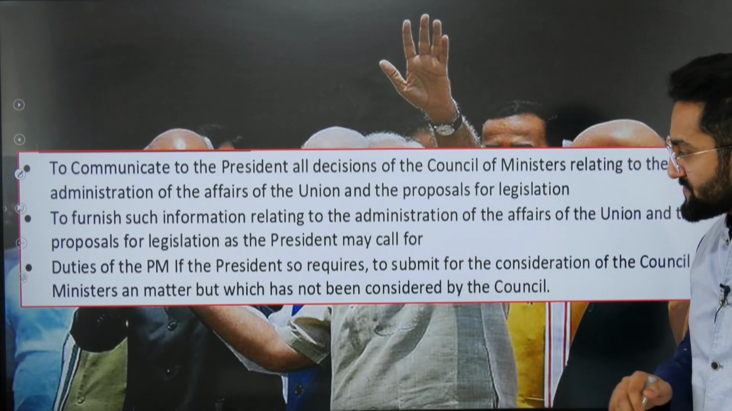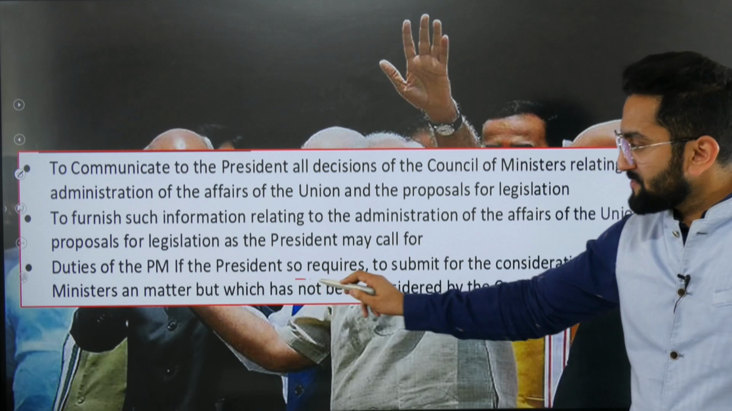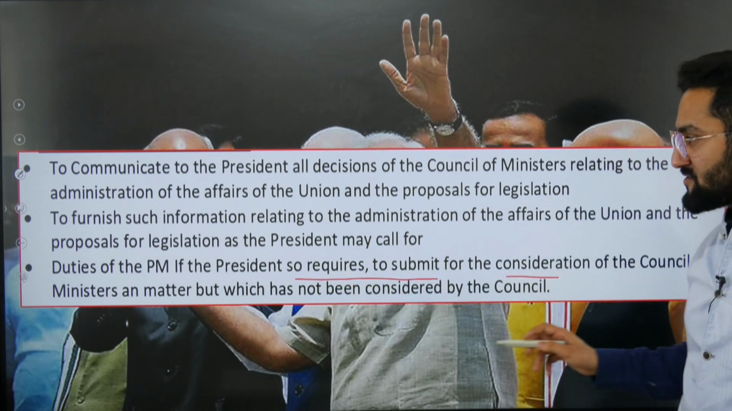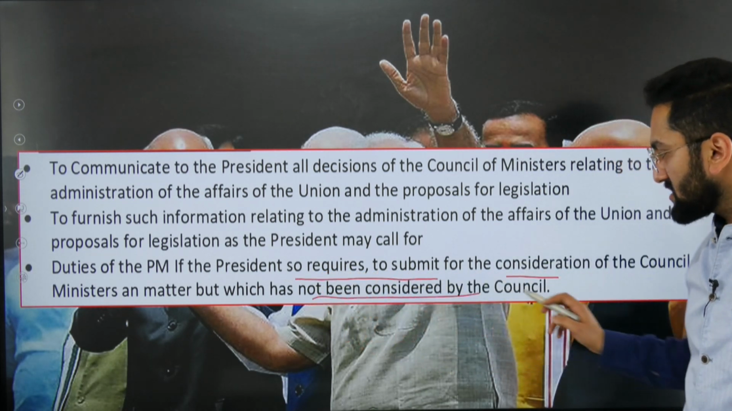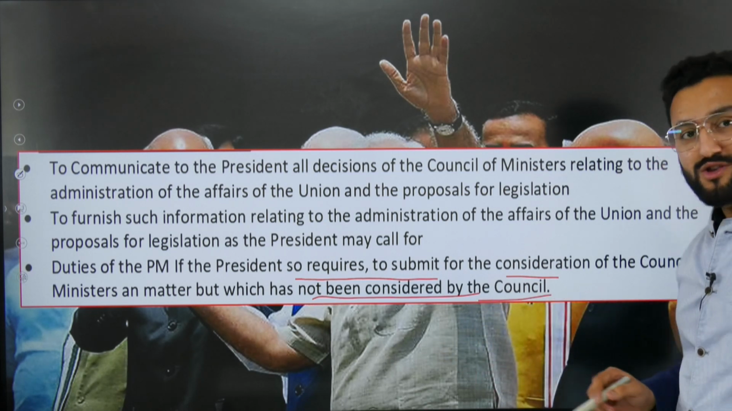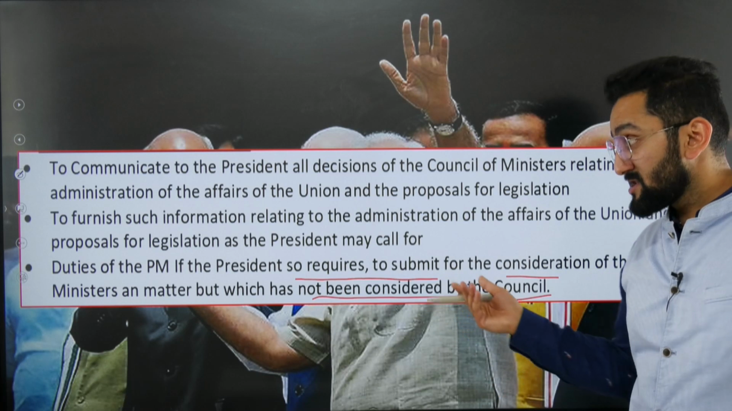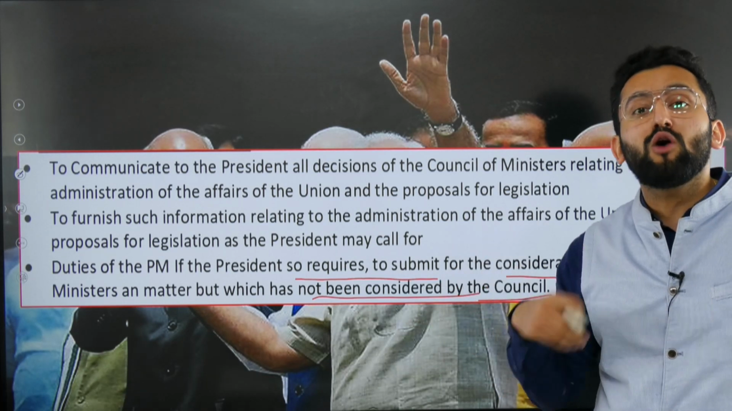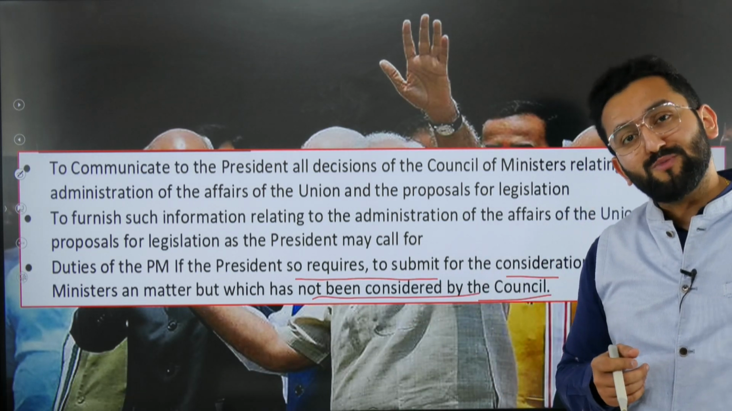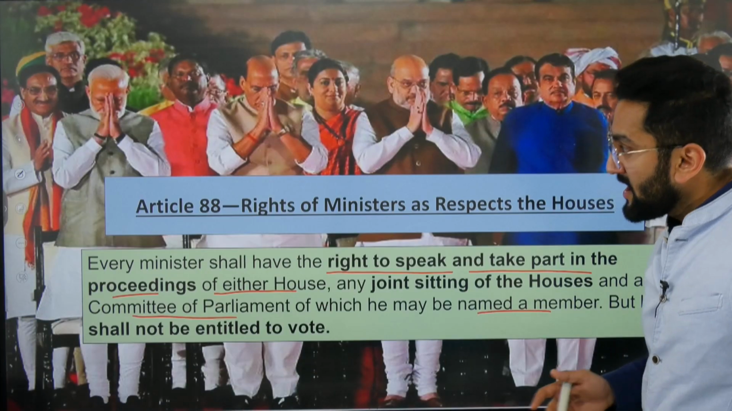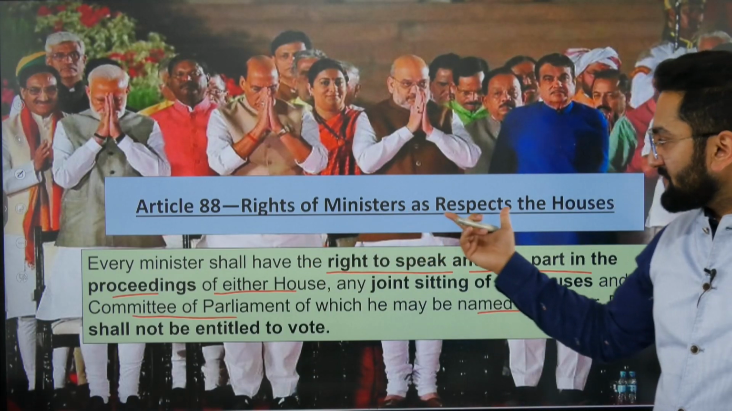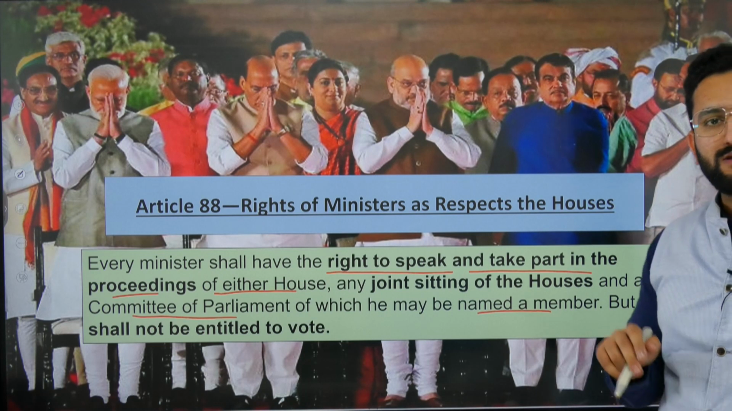We discussed it. Duties of the PM: if the President so requires, submit for the consideration of the Council of Ministers any matter which has not been considered by the Council. Any matter which was told that it will be considered, but if it is not considered, then the Prime Minister is bound to give such information, such a report, to the President. The President can ask. Article 88, right of ministers with respect to houses.